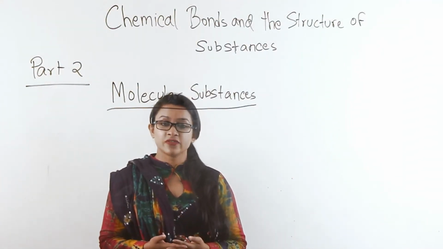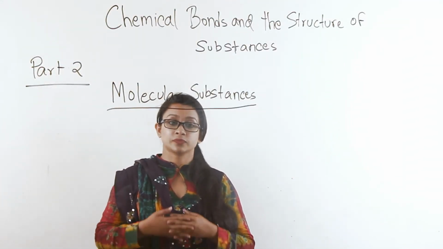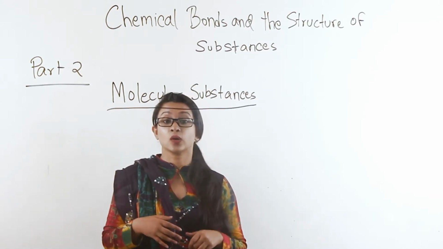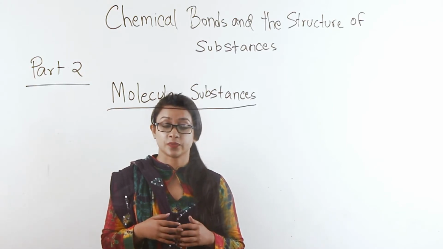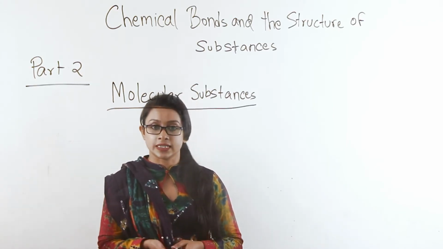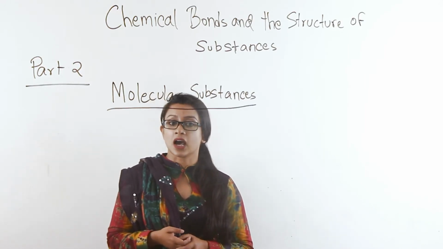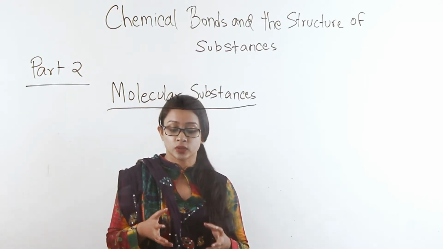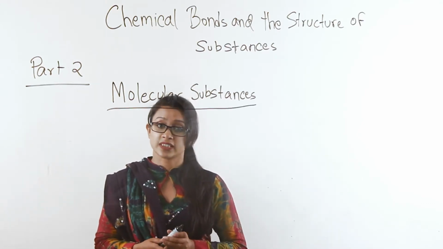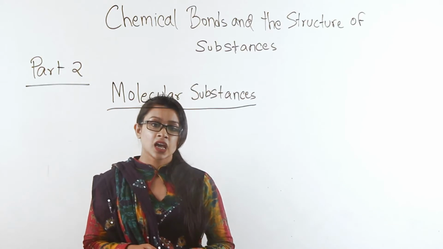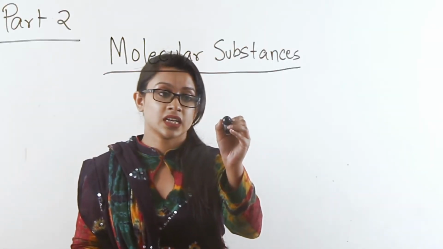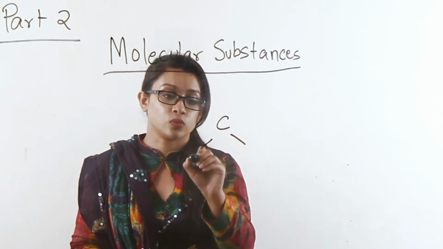Guys, so far we have discussed the parameters which differentiate substances by their bonding. Now let's discuss the substances. Molecular substances. The name defines the type of material it is. Molecular substances are materials that are made up of simple molecules. For example, carbon dioxide. Carbon dioxide is a gas molecule that is made up of C and 2 O.